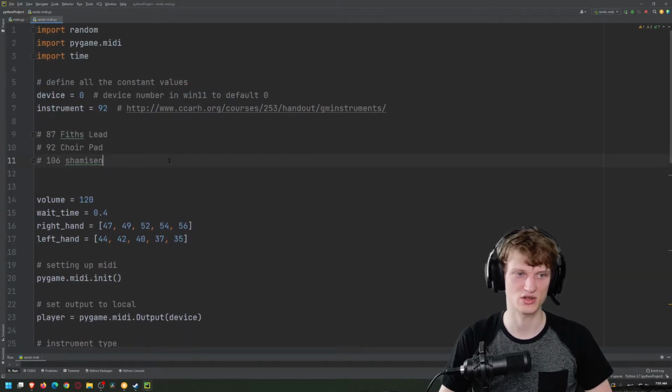But there's other cool stuff. I love shamisen, so I labeled that one. I found the choir pad. I like that one. There are some really cool ones that you can choose, so I just chose that one.